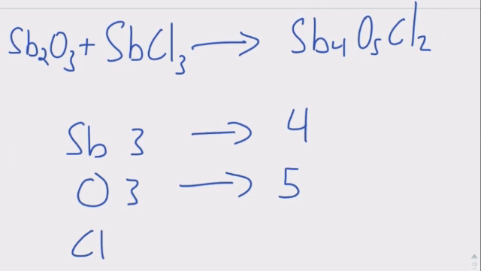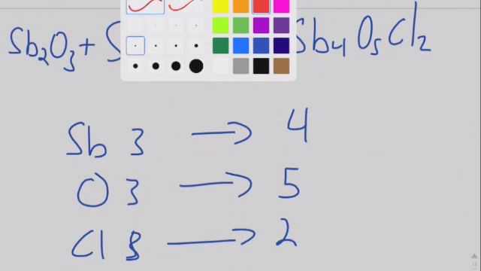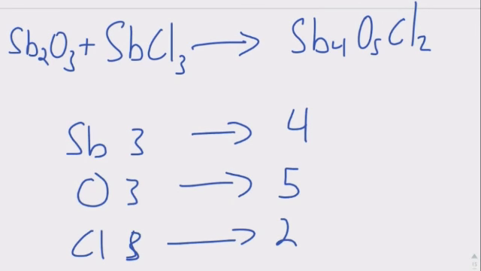And then we have our chlorine, which we have 3. And then on our product side, we have 2. So we'll go ahead from here and start balancing with our metals. Now anytime it's kind of broken up where we have a 2 right here and a 1 right there, we see we have 4 right here. Well, what we can do is put a 2 in front, and that distributes to Sb. It also distributes to our chlorine.